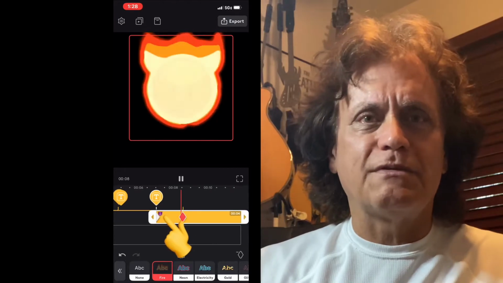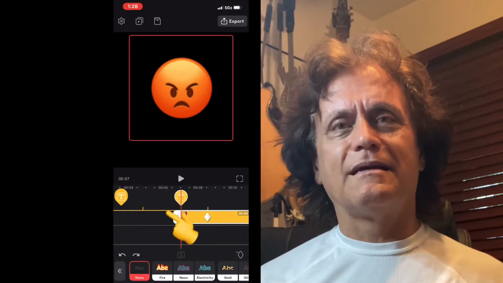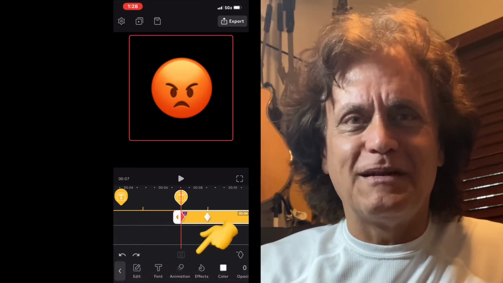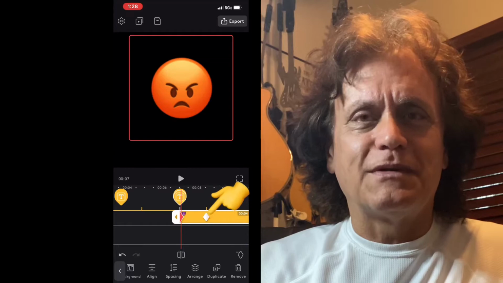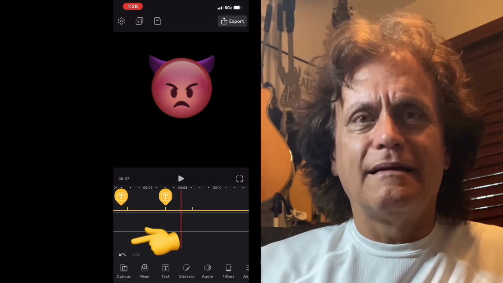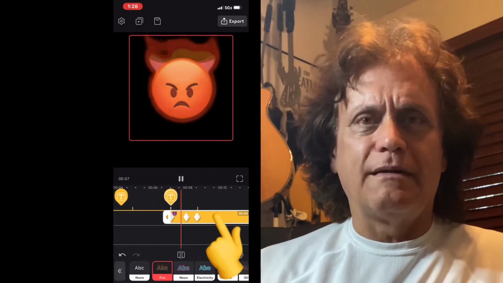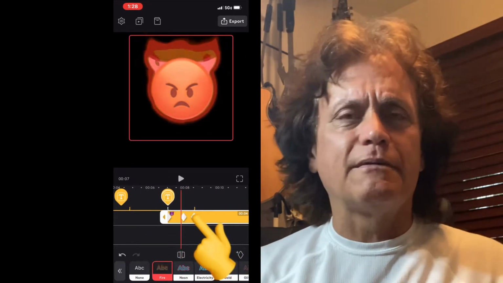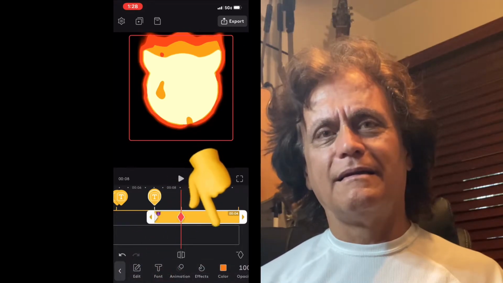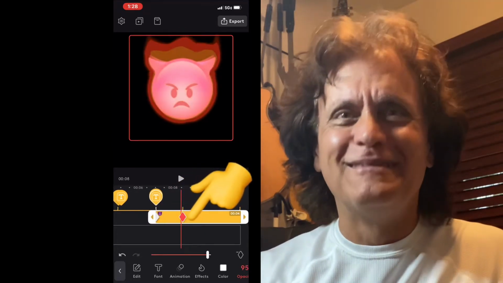But now we can add some special effects. We could add flames, and you see the flames. But what happens is, if you have flames, it kind of overwhelms the emoji. You don't really see it much anymore. So there's things you could do. We could duplicate it and then adjust the transparency, with the flames at a lower transparency, and that way you could still see the emoji and the fire and get the same effect, but still maintain your emoji without burning them up completely.